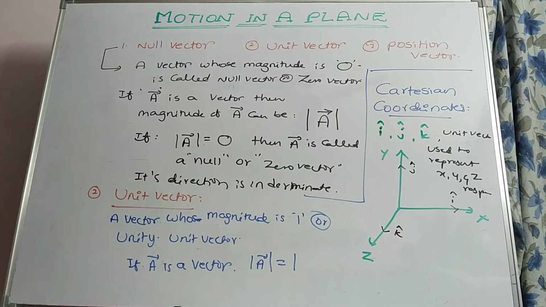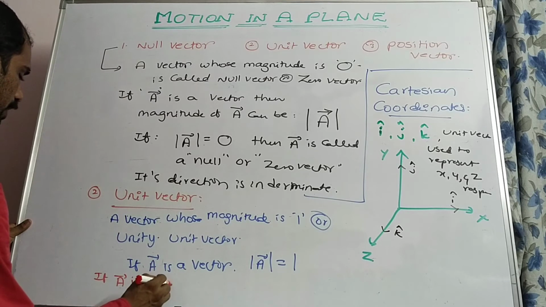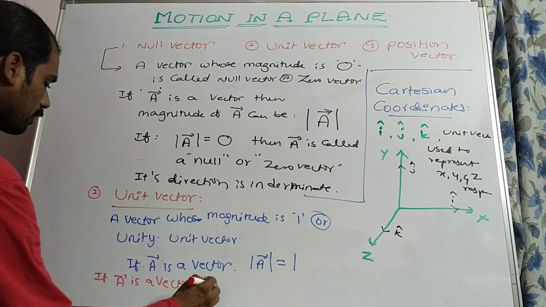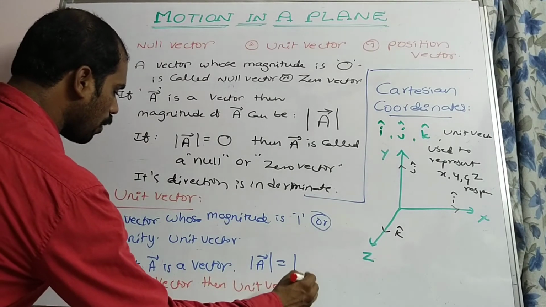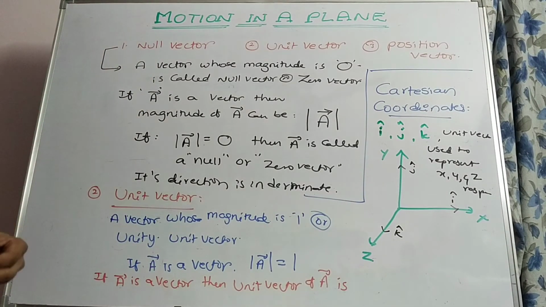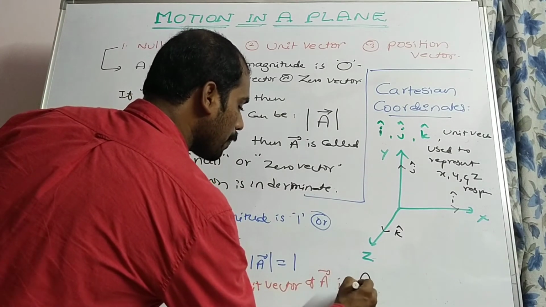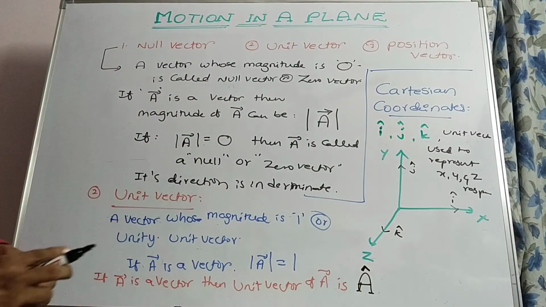Now we can define the unit vector in a different way. If a bar is a vector, then the unit vector of a bar can be represented as a cap or a hat.